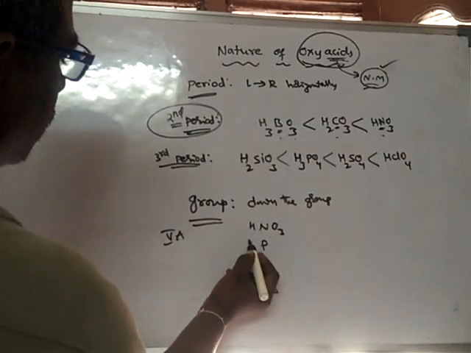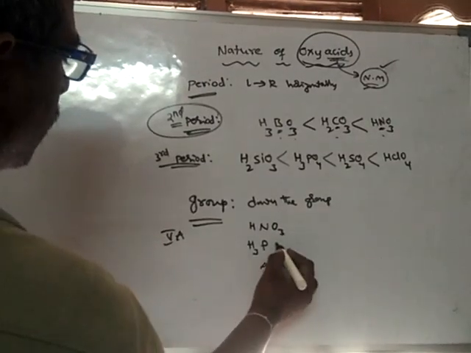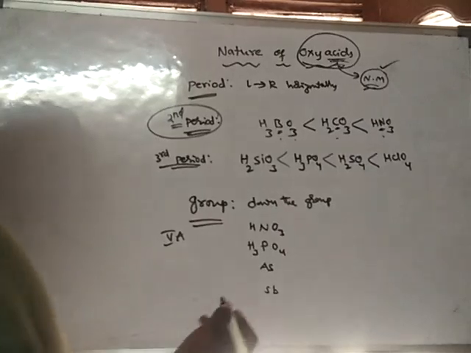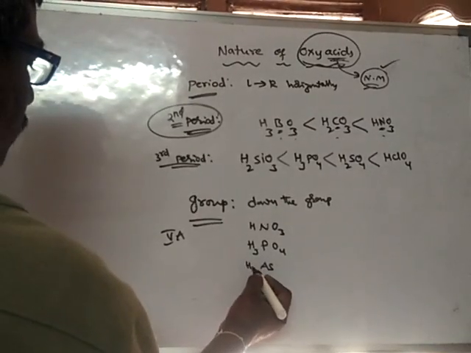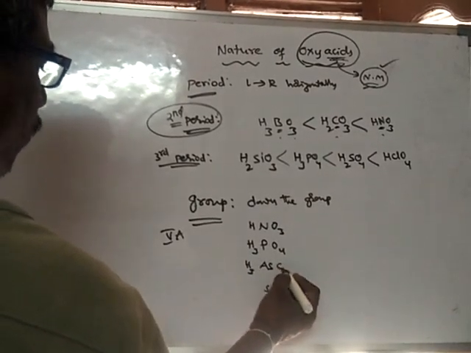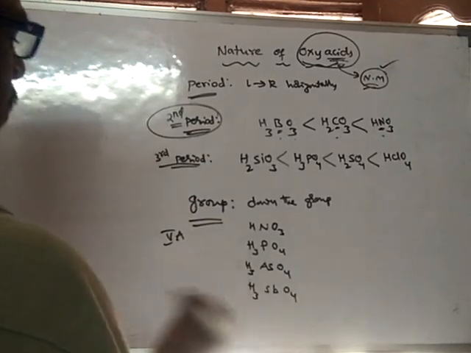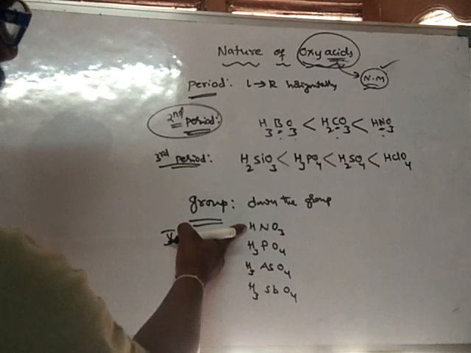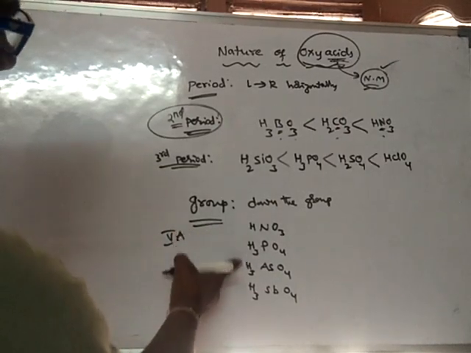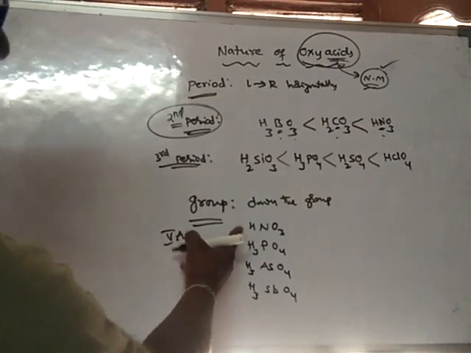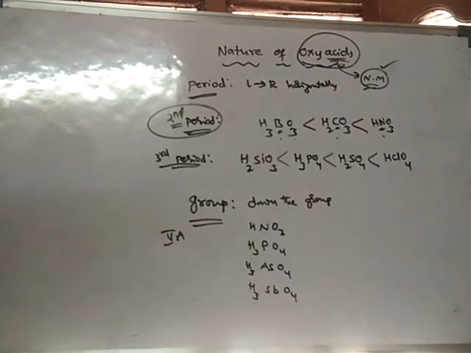The oxyacid of phosphorus is H3PO4, arsenic oxyacid is H3AsO4, and antimony's is H3SbO4. See, the nitric acid formula is somewhat different compared to other oxyacids of that group. We will learn why in later classes.